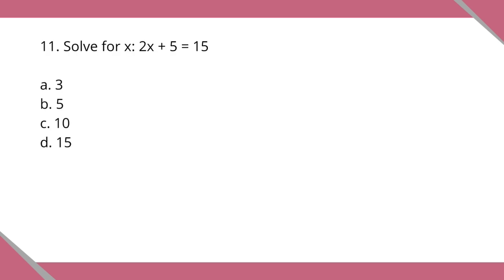Question number 11. Solve for x. 2x plus 5 equals 15. Letter A, 3. Letter B, 5. Letter C, 10. Letter D, 15.